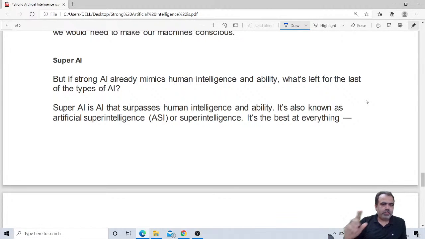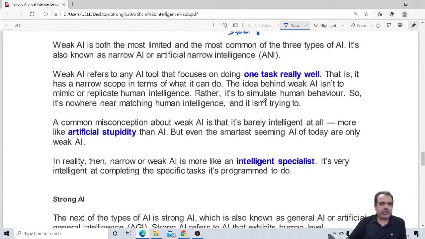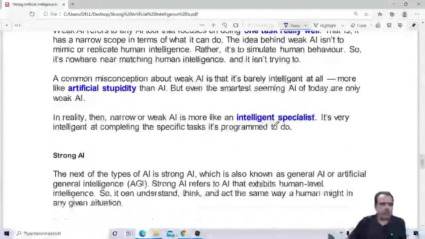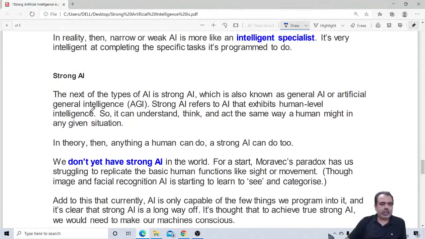The very important point I would like to mention here is the short forms. Weak AI is also called narrow AI, and it is also termed ANI. Similarly, strong AI is also called artificial general intelligence, that is AGI. So this is very important. You have to remember this.